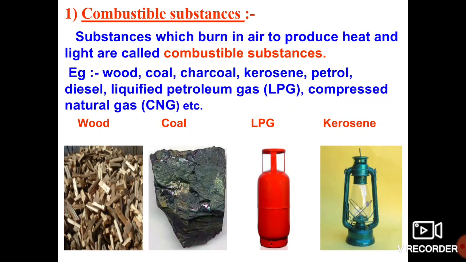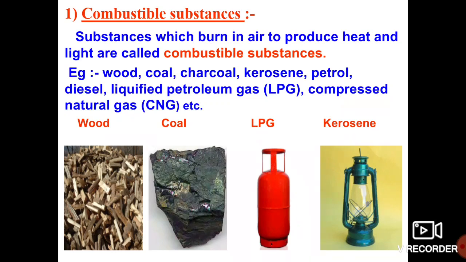Just examples we are going to discuss now. Wood: when we burn wood in the presence of air, it produces a huge amount of heat and light energy. What about coal, kerosene, liquid petroleum gas, and compressed natural gas, that is CNG?